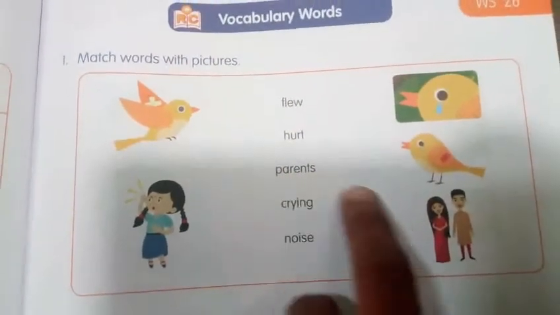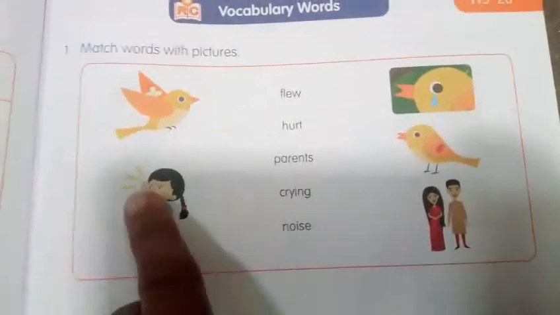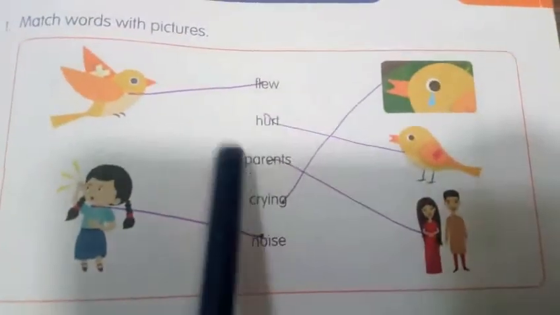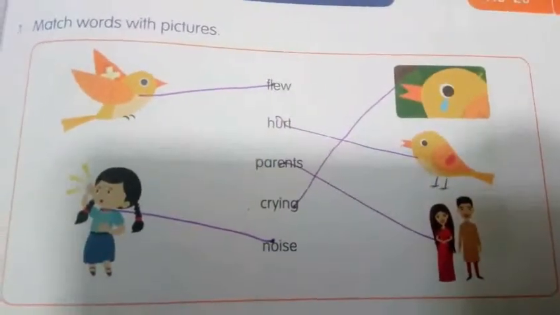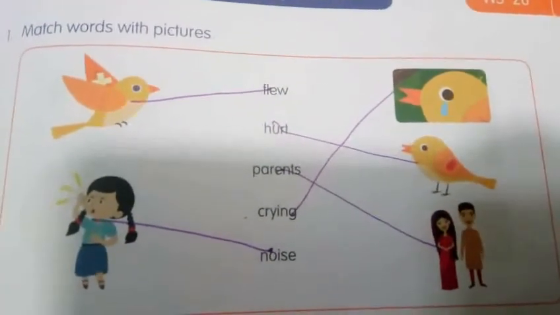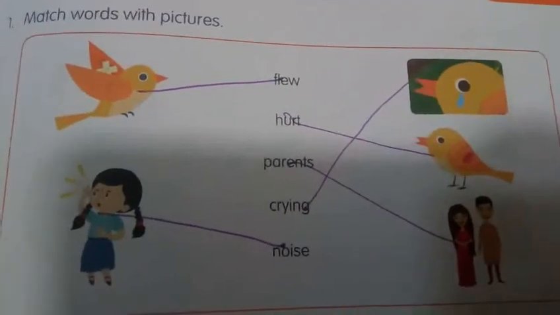Next, parents. Here. Crying. Here. Noise. Here is the picture. Right? Yes. See this, my dear children. So like this you have to complete this. Worksheet number 26, question number 1. You have to do it. If you have not finished, pause this video and then do it.